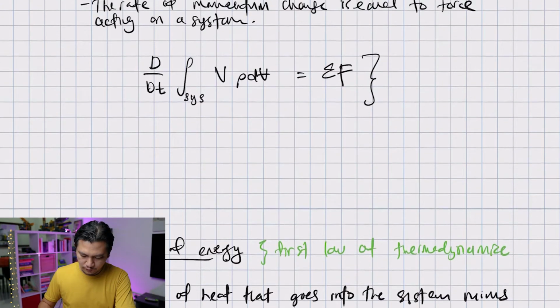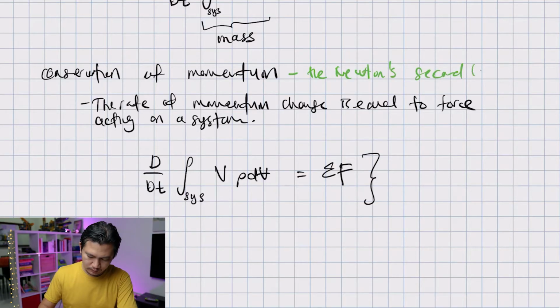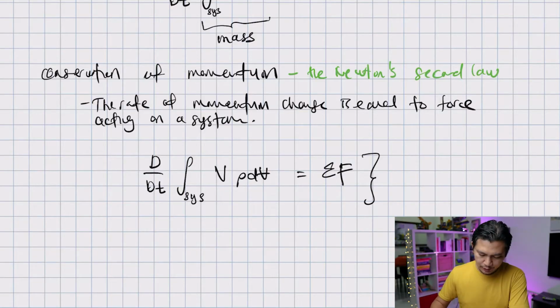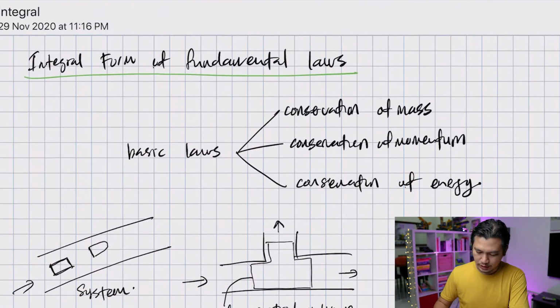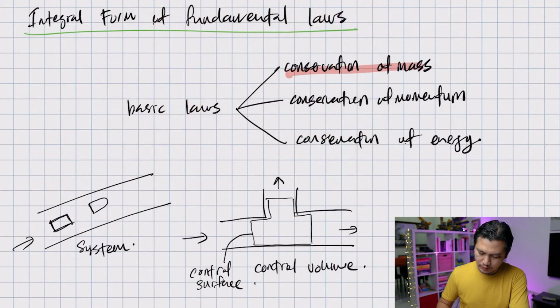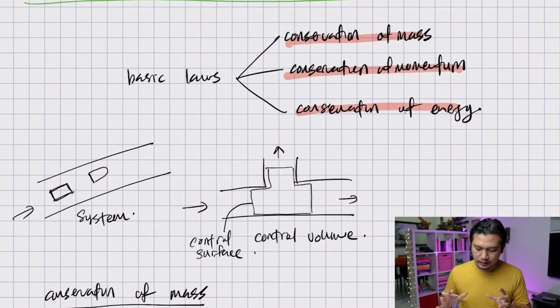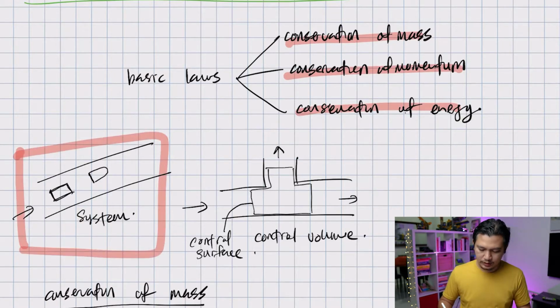And another term for conservation of momentum is Newton's second law. Now that we know the laws, which are conservation of mass, conservation of momentum, and conservation of energy, as you may notice, everything that is described under the basic laws is under the system.